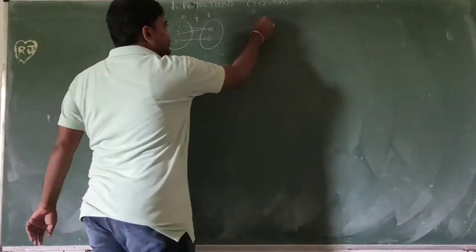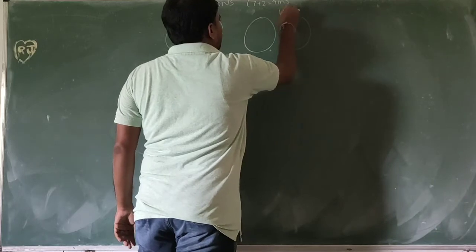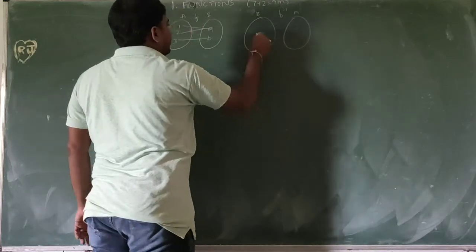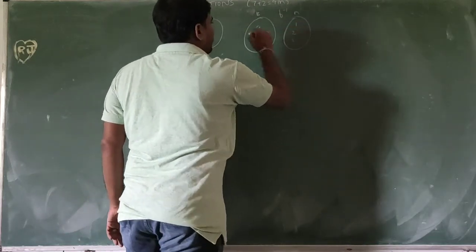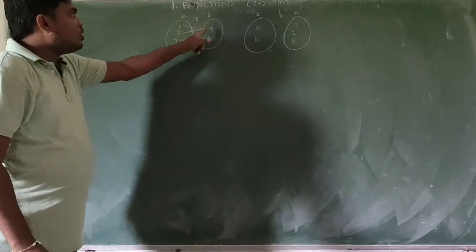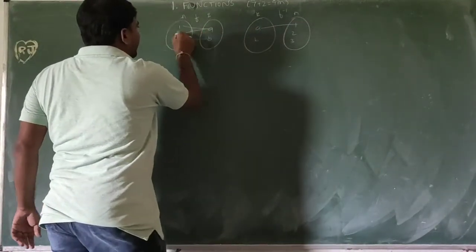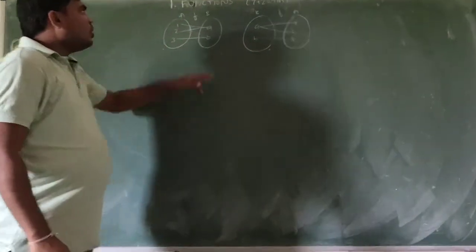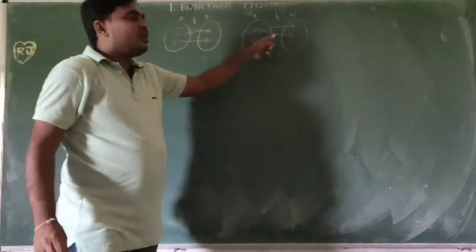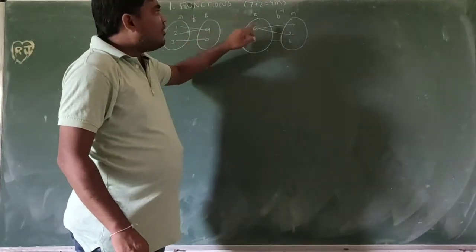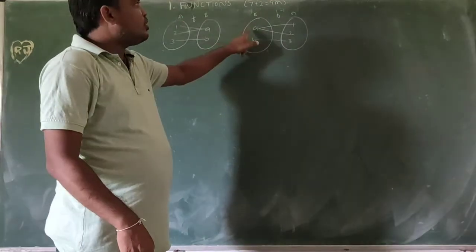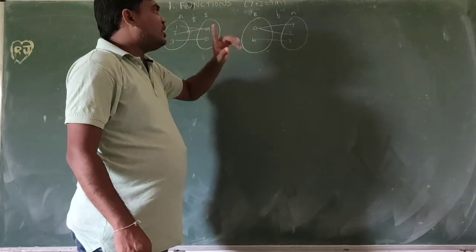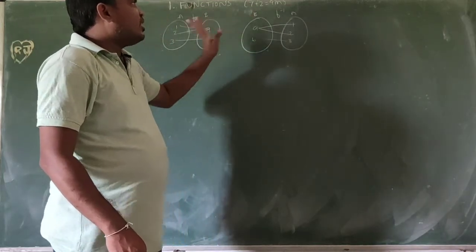If we are taking f inverse of the function, f inverse goes from b to a: b, a on one side and 1, 2, 3 on the other. So a goes to 1, a goes to 2, b goes to 3. So this is not a function, because here a is associated with two elements, a has two images and b has one image. So it is not a function.